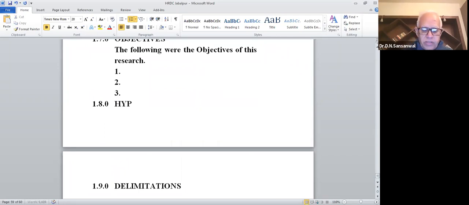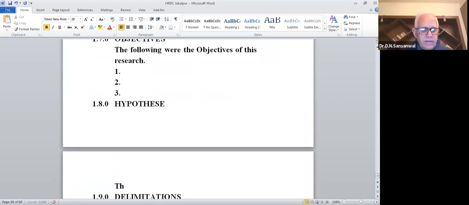But if you are writing a quantitative one, then my dear friend, after objectives your heading must be hypothesis. And then here you should write: the hypotheses were worded as given below.